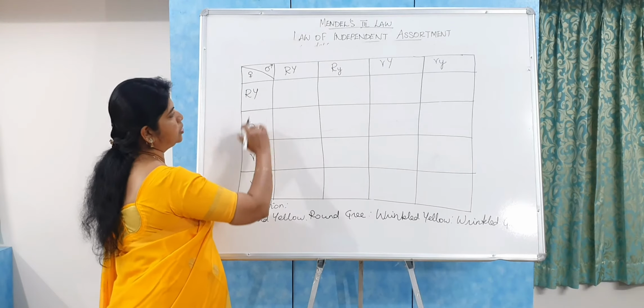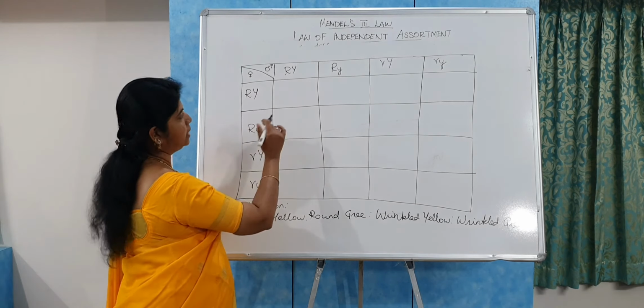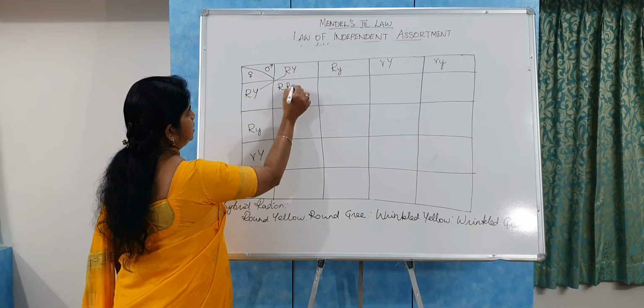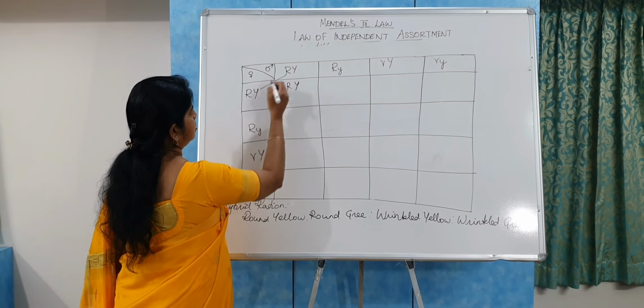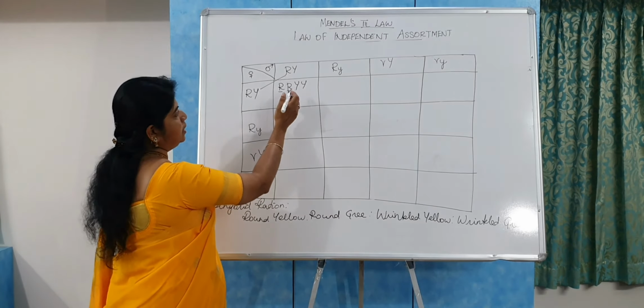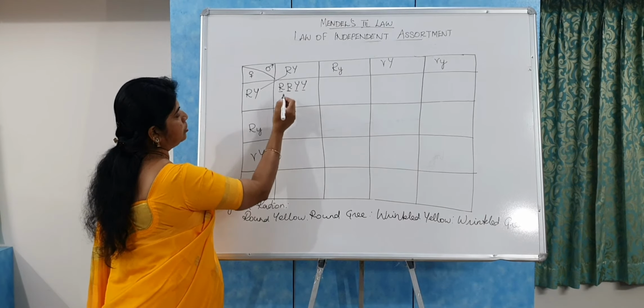Now let us cross the male gametes and the female gametes. When you cross this one, we get dominant R dominant R, dominant Y dominant Y.